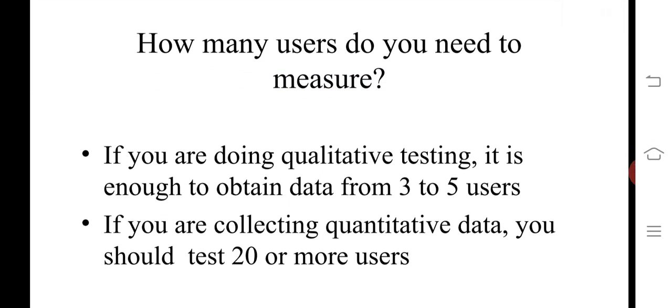How many users do you need to measure? For qualitative testing, after completion of coding and before launching, you obtain data from 3 to 5 users. So 3 to 5 users need to be measured. Once you measure, you find some defects and errors, and you can redirect them to the web developer.